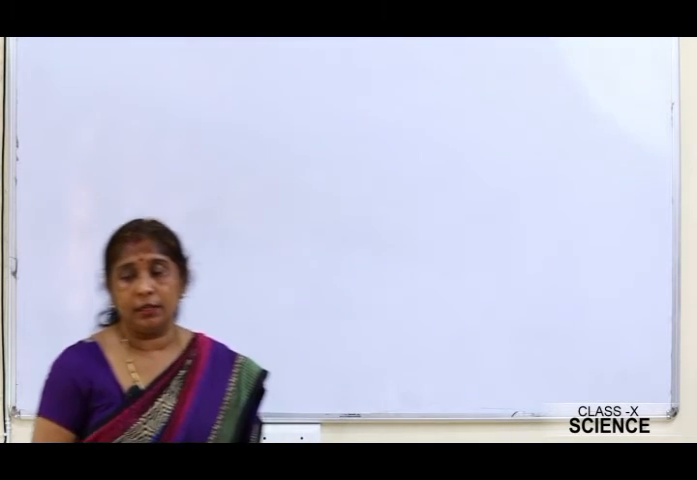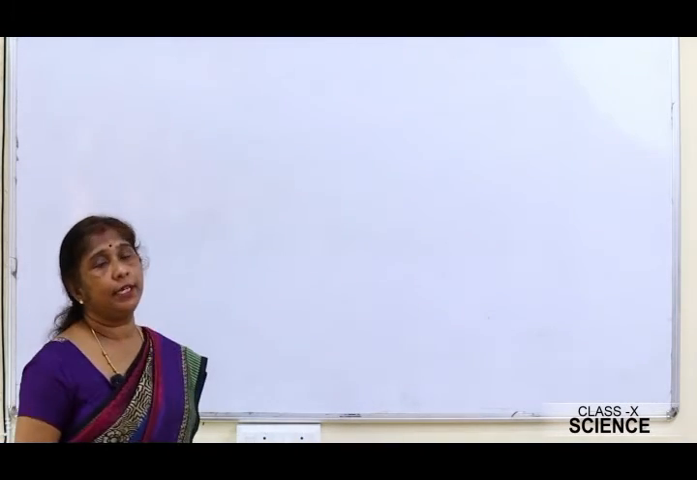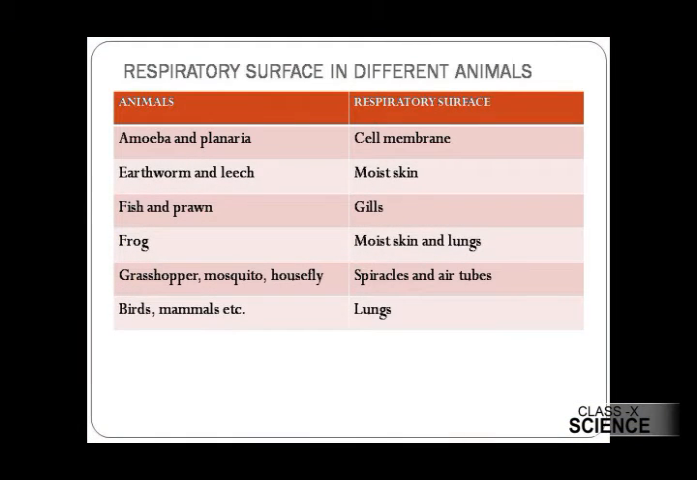Now let us see the respiratory surfaces in different animals. For example, amoeba and planaria, the respiratory surface is the cell membrane. Earthworm and leech, it is moist skin. Fish and prawn, it is gills. For frog, it is moist skin and lungs. For grasshopper, mosquito, housefly, it is spiracles and air tubes. For birds and mammals, it is lungs. So these are the different respiratory surfaces in different animals.